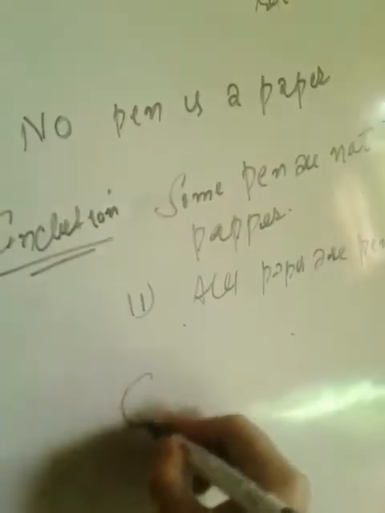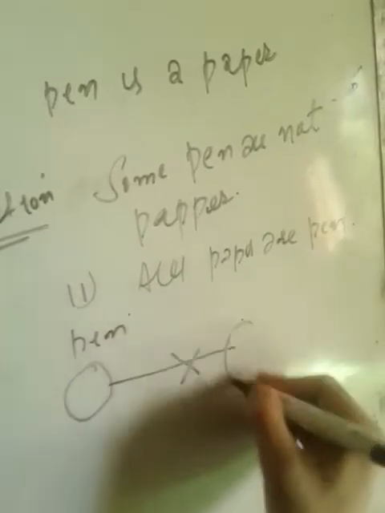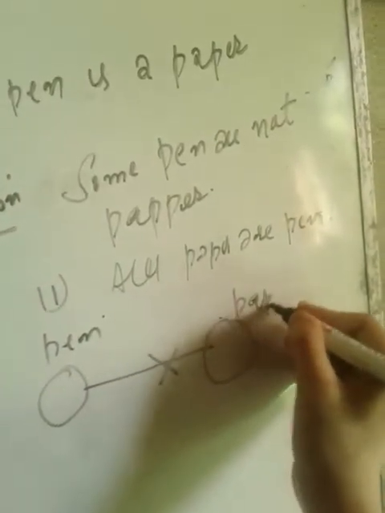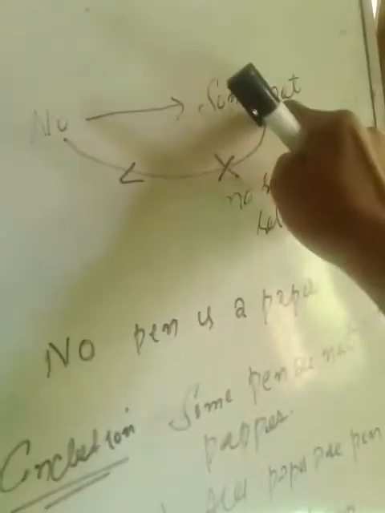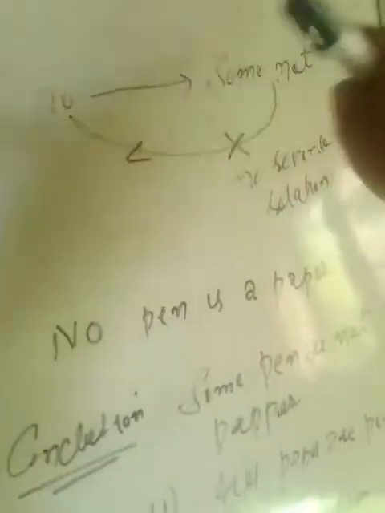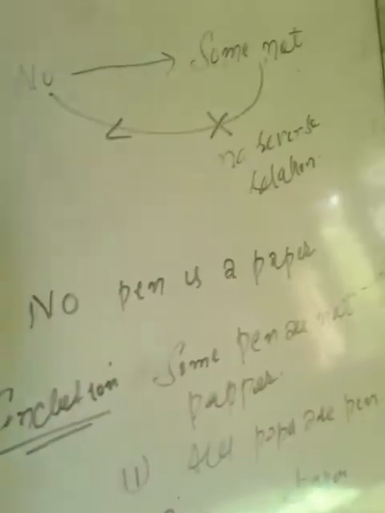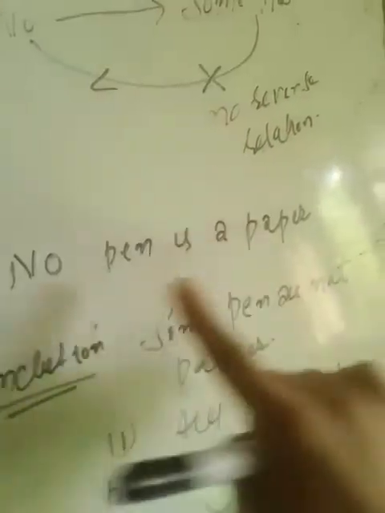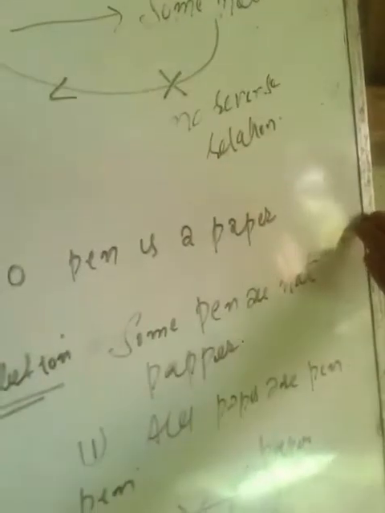So this is your pen, this is your paper. It means no pen is a paper. So no pen is a paper means some pens are not paper. Remember this. No will go to some not. You have to remember this concept. No pen is a paper means some pens are not paper.